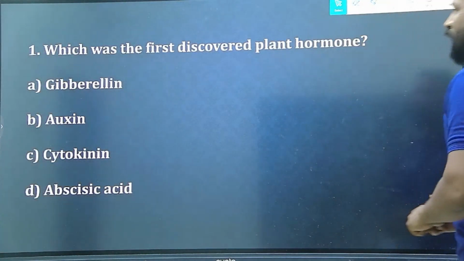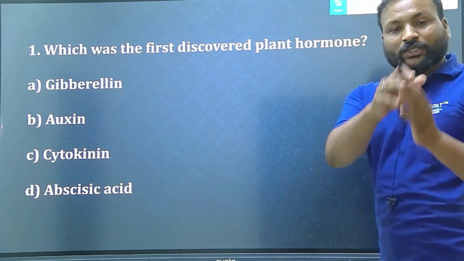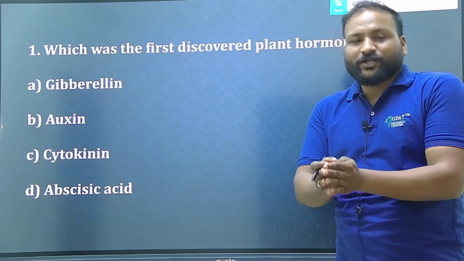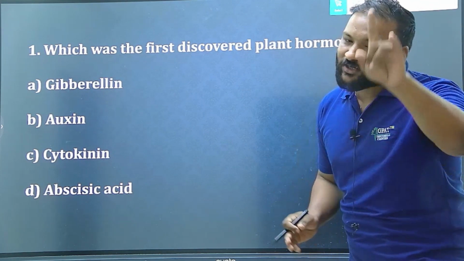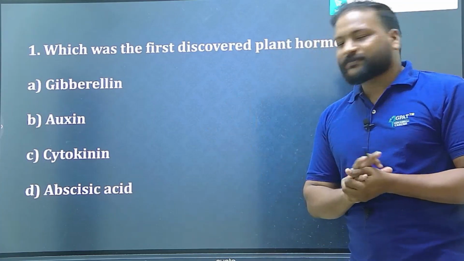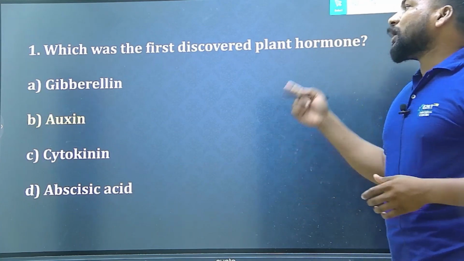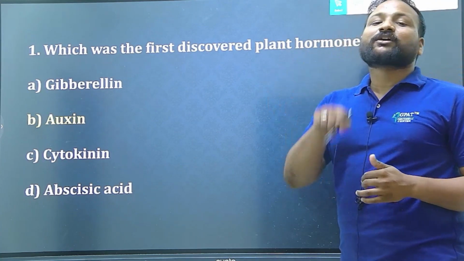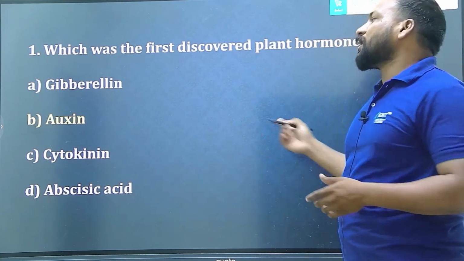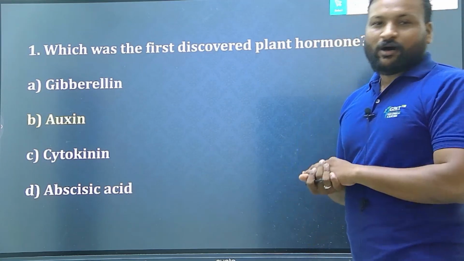First question: which was the first discovered plant hormone? I know you are going to pick the right one, but do not forget to mention it in the comment box. Gibberellin, auxin, cytokinin, or abscisic acid? Which one? Undoubtedly, you write auxin. A stands for the first alphabet. First plant hormone is auxin. Take a big round of applause for yourself because you opted for the right one.